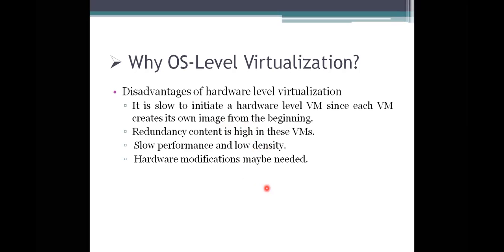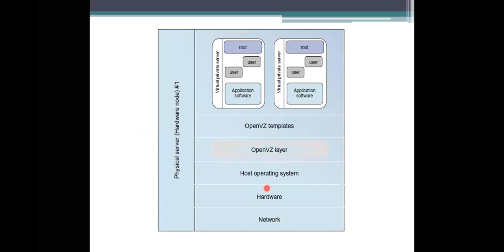Why do we need to modify the hardware? Because not all applications will support your environment. If you want your environment to be flexible, or to run any application, you need to continuously change the hardware representations of your computer. So to overcome all these disadvantages, we are taking operating system level virtualization into account. How are we providing it?